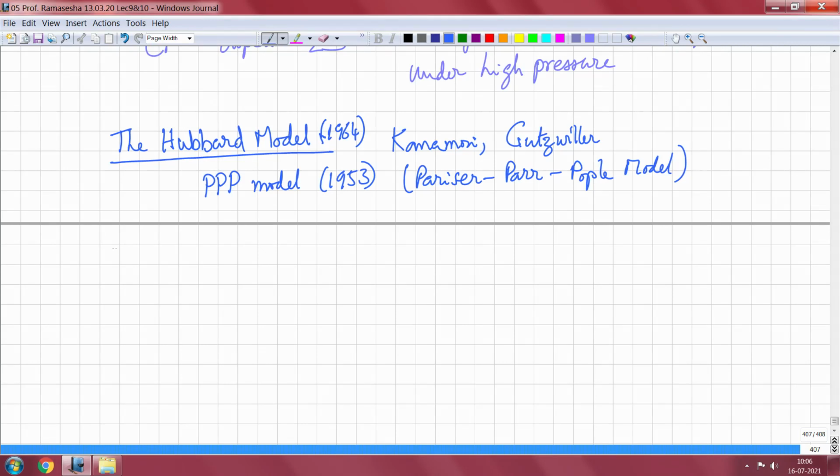So the Hubbard model is a single band model. What it means is that only one orbital is considered per site.